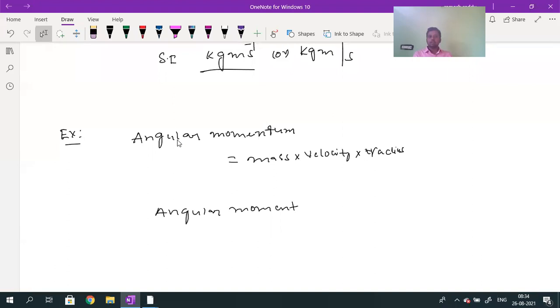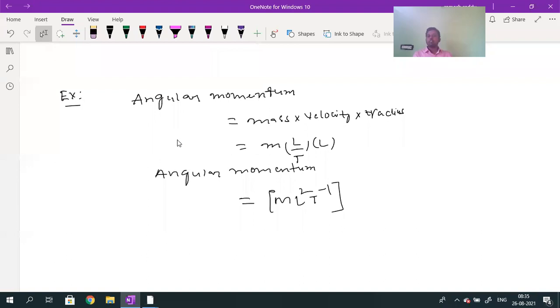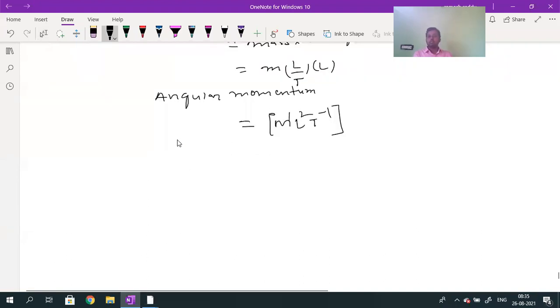Mass dimensional formula is M. Velocity dimensional formula is L by T. Radius is L. So the final dimensional formula is M L^2 T^-1. This is the dimensional formula for angular momentum. Angular momentum depends upon mass, length and time: power of mass 1, power of length 2, power of time minus 1.